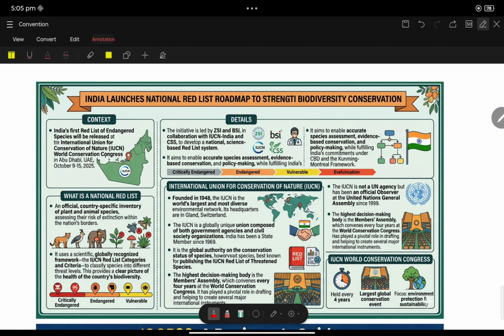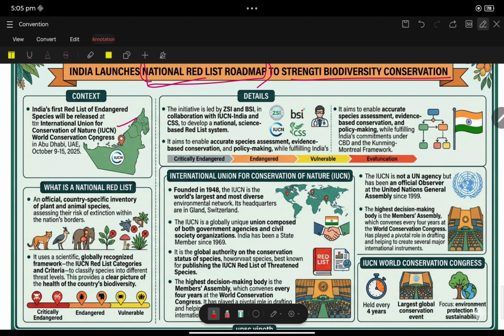Okay, so India launches the National Red List Roadmap to strengthen biodiversity conservation. India's first Red List of endangered species will be released at the International IUCN World Congress in 2025. India's first, this is also very important, wherever we are studying about IUCN.